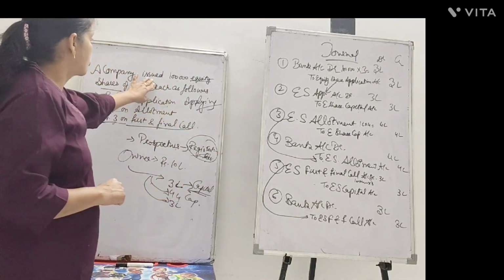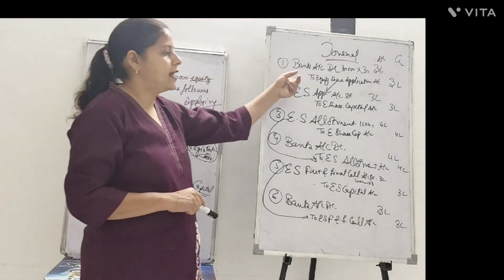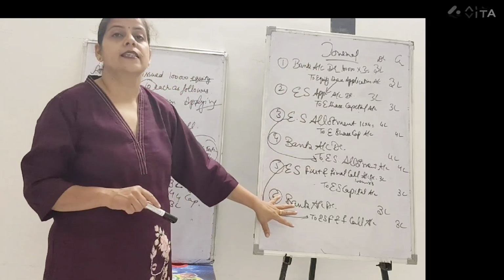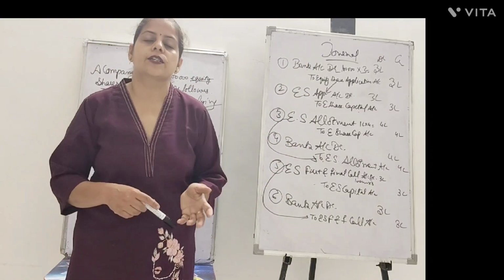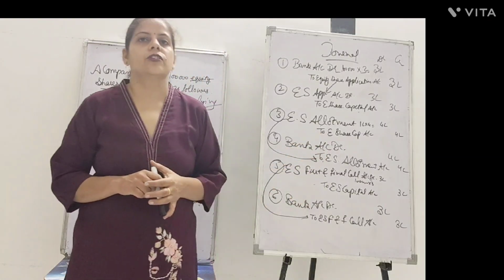And your full amount of 10 rupees was received, 3, 4, 3 on 1 lakh shares. Firstly 3 lakh, then 4 lakh, then 3 lakh, right? So these 6 specific entries would be there, with more additions or deletions that we will discuss in the upcoming videos. This is the starting of the chapter.